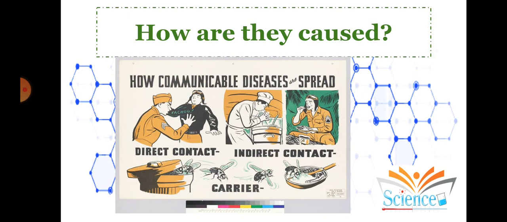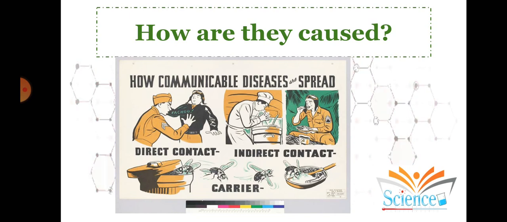Filariasis is caused by a parasite, and ringworm is caused by a fungus. Generally, pathogens remain in the body, and when we cough or sneeze, or when another person comes in contact with the infected person, the other person also gets infected, and that is the reason these pathogens are considered dangerous.